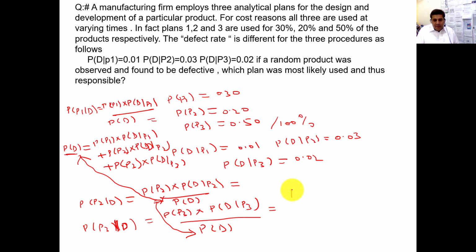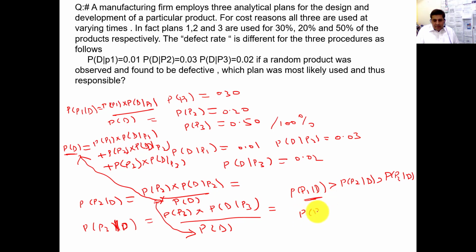Let's suppose if probability of P1 given D is greater than probability of P2 given D, then in this case, plan 1 is the most responsible one. This is just an example.